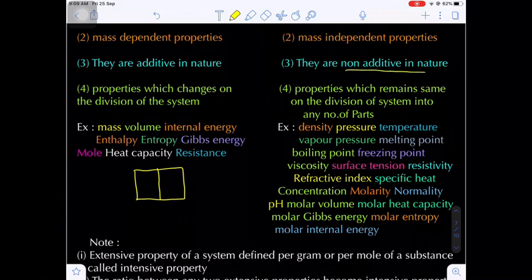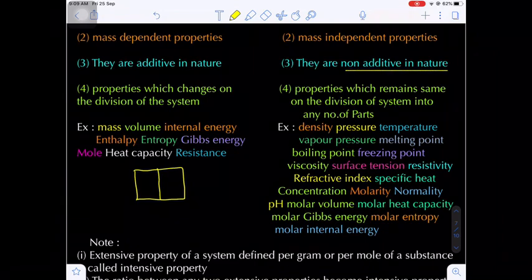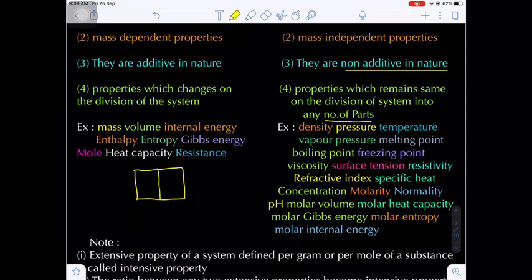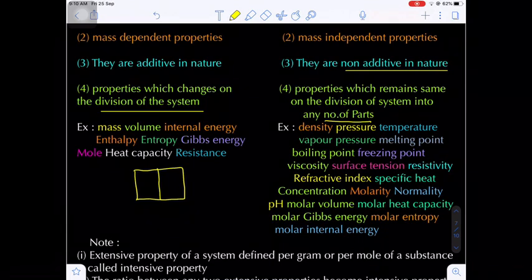But in intensive properties, if you divide the system into two or more parts, there will be no change in the property of the system. The properties which change on division are called extensive, and those which do not change on division are called intensive. Suppose the system is there, and I am taking the system into two equal parts. Are you getting my point?